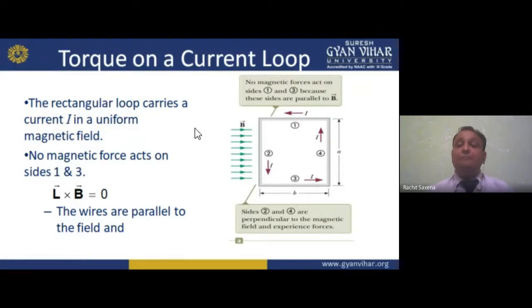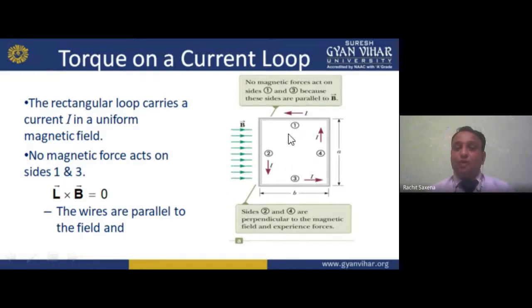Showing you the magnetic field. Here, when it is parallel, if I am moving like this as a plane, and we apply a magnetic field like this, these are the flux lines basically. Here we have the perpendicular condition. Here we have the perpendicular, but this will become the parallel condition. So 1 and 3 are basically parallel to B.